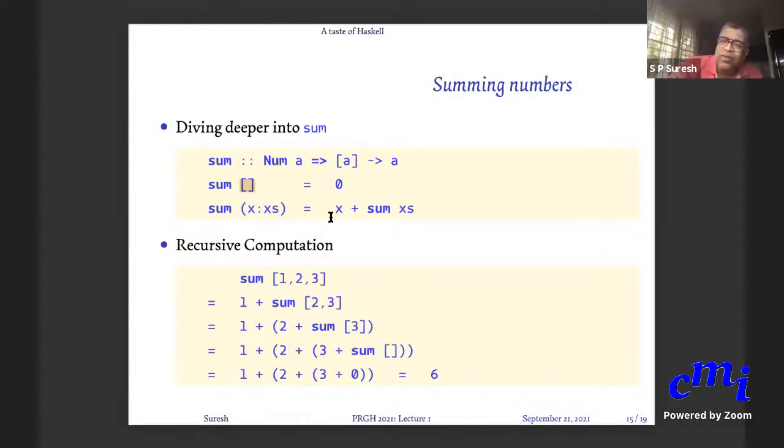Sometimes, after having written this, you might write more. Then at that point, it will warn you of overlapping definitions. You might have 2 definitions, one saying some x followed by xs, and another saying some y followed by ys. Both are the same pattern, and you might have given the same thing on the right hand side or different things, but it will warn you, or sometimes it will give you a compiler error.